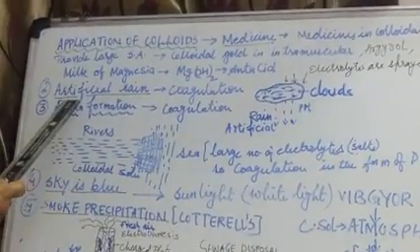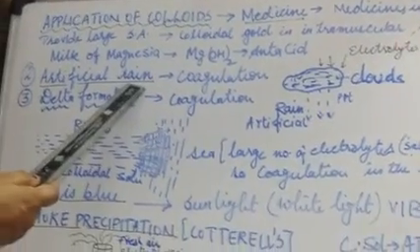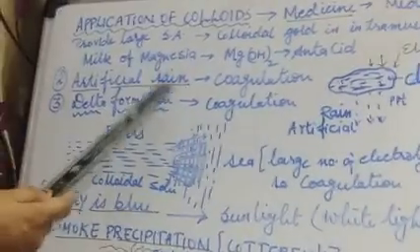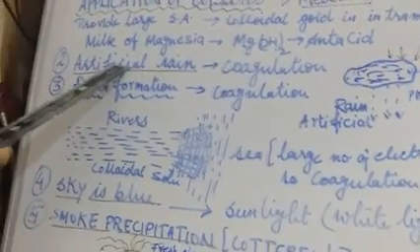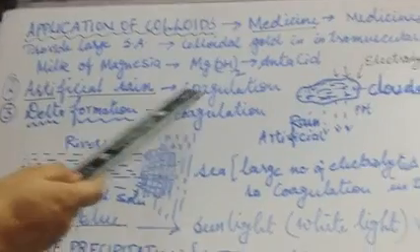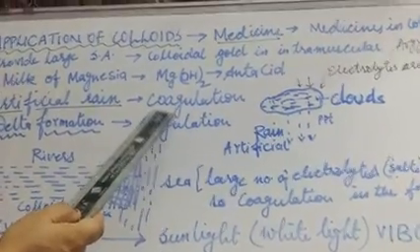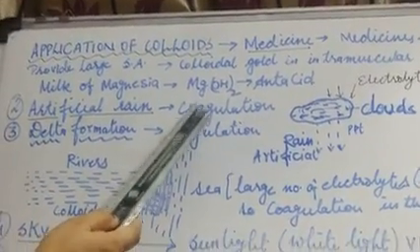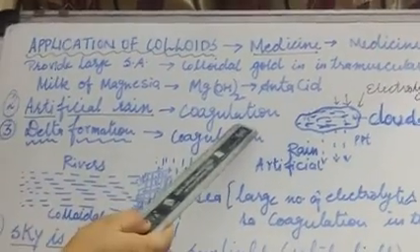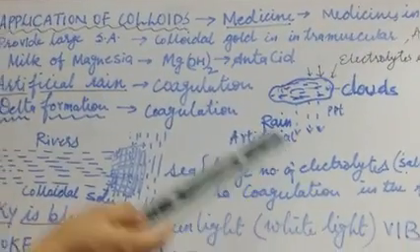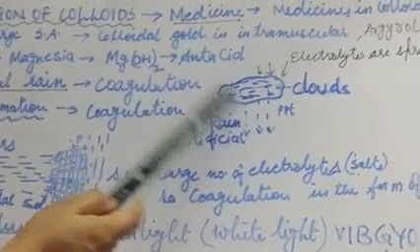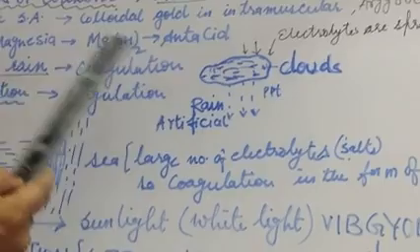Next application is artificial rain. What is it? Artificial rain. You should know the phenomena which is taking place behind all these. In artificial rain, coagulation is taking place. Have you heard coagulation? Coagulation means precipitation. What is happening? Converting colloidal solution into precipitate. That is called coagulation. We have done it in the previous videos.